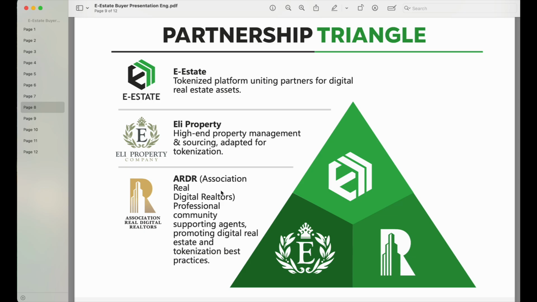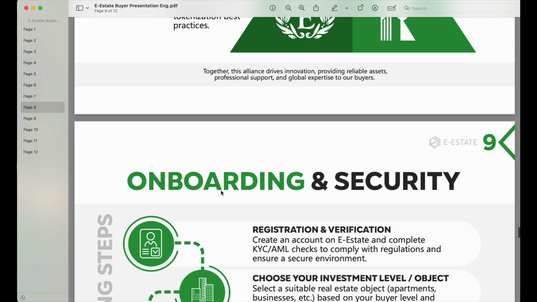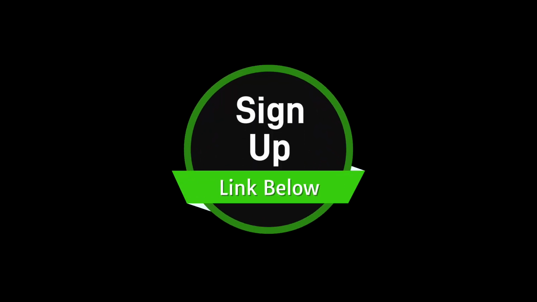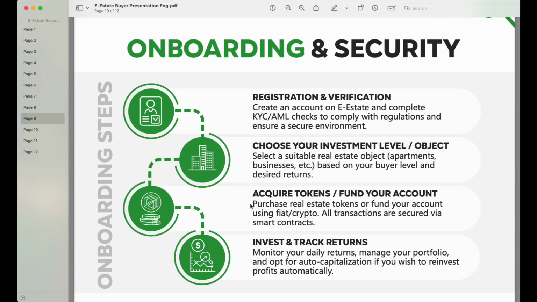All right, so you will have time to read all of this later on, but in the meantime, if you want to onboard, you are more than welcome to do so. What they are looking for here is registration. When you register with the link below this video description, you will be able to get your verification done as well.